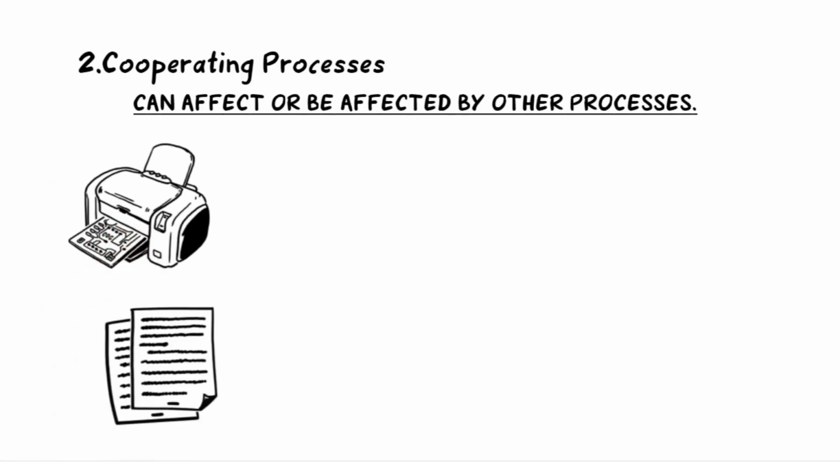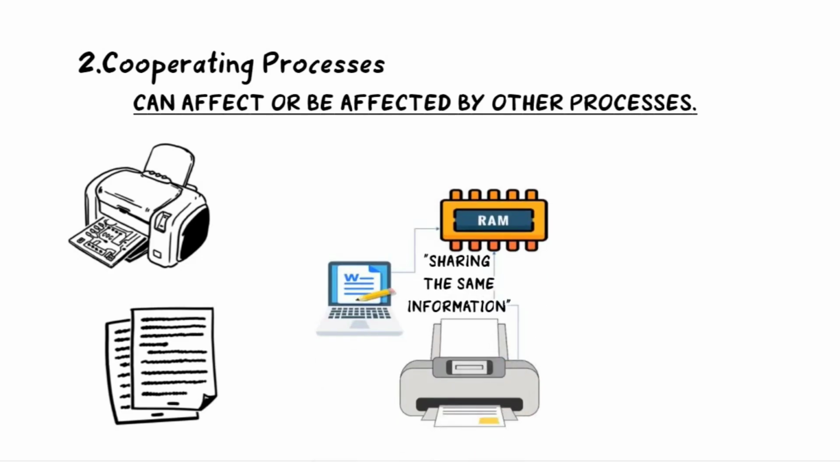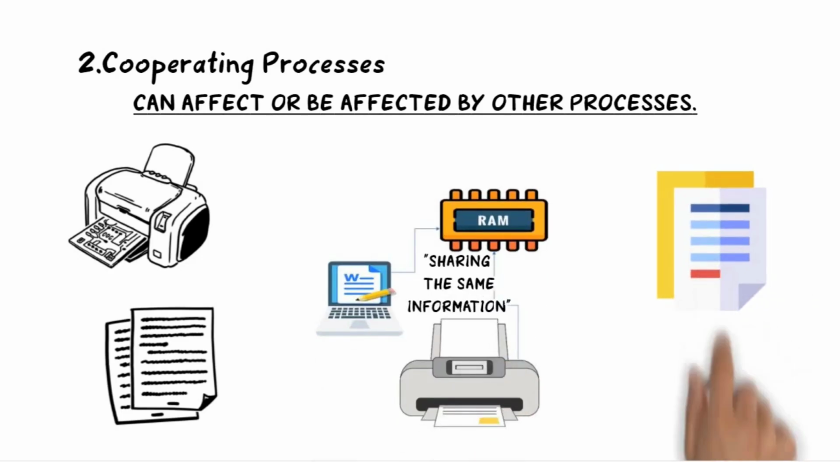Second, cooperating processes are those that can affect or be affected by other processes. Two programs sharing a single terminal. You want to print some document, you must have it on some editor. The printer needs to work along with the editor to make the document printed for you.